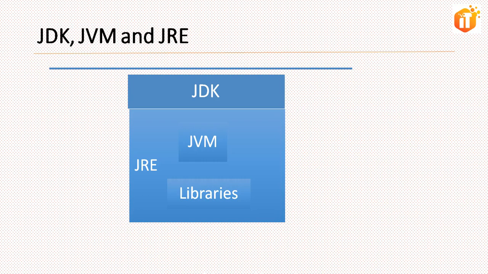Then with JRE, Java Runtime Environment, which provides us the JVM plus libraries. Now what is JVM? JVM is a Java virtual machine. We can say it is an abstract machine also. When you run the Java program, the Java compiler first compiles your Java code to bytecode, then the JVM translates bytecode into native machine code. That means a set of instructions that a computer CPU executes directly.